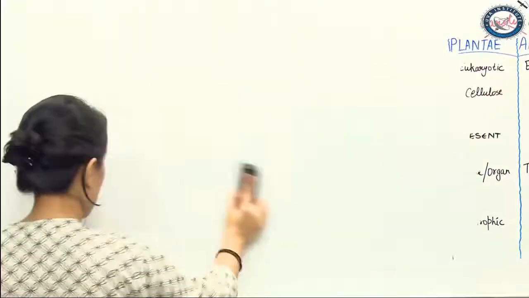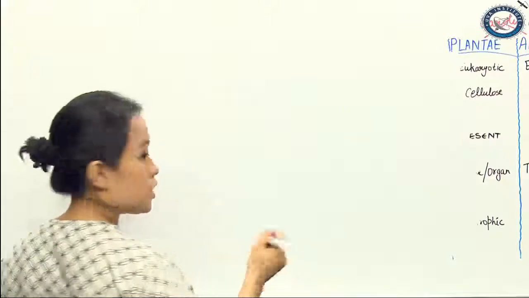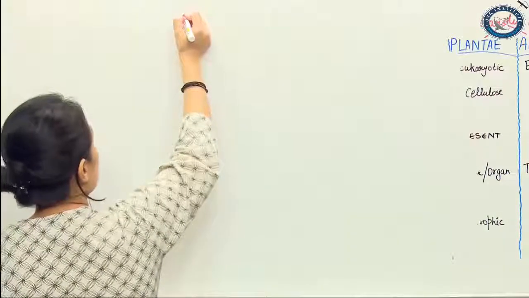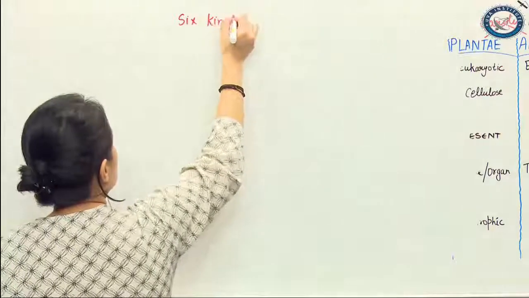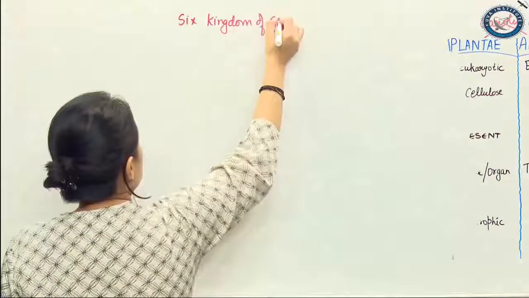When we are talking about your 6 kingdom of classification, I'm just going to write it down for you.